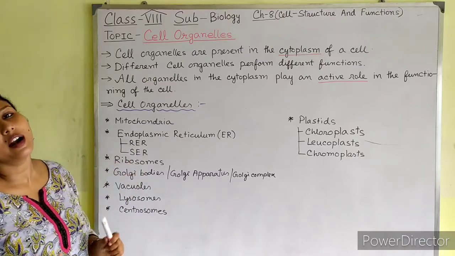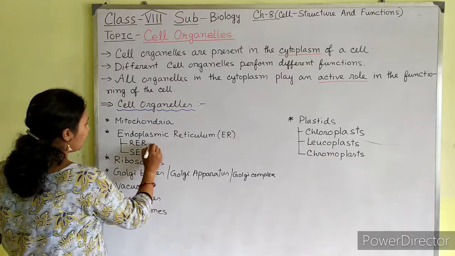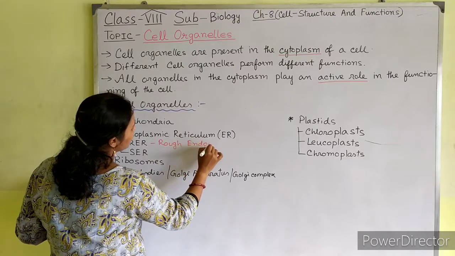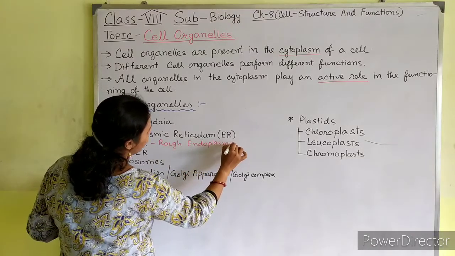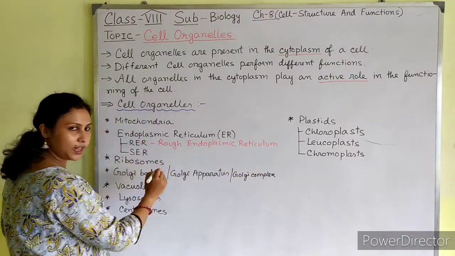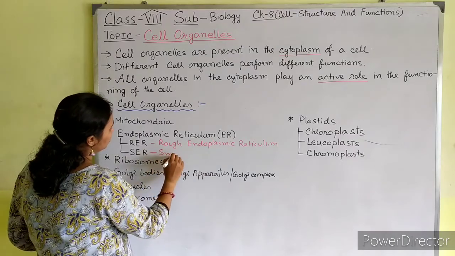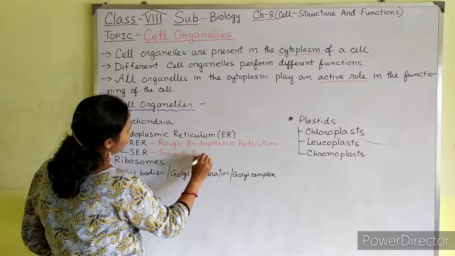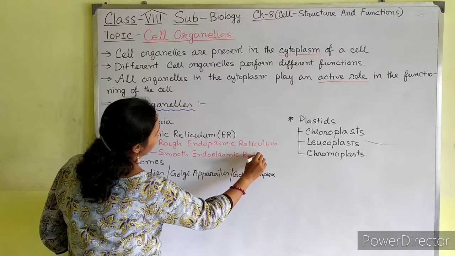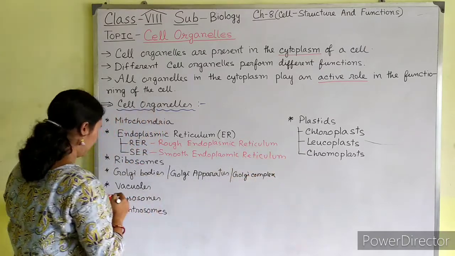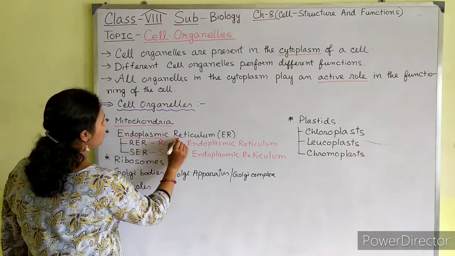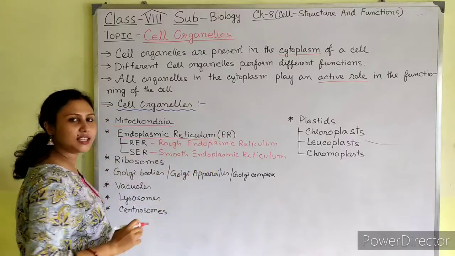RER stands for rough endoplasmic reticulum, and SER stands for smooth endoplasmic reticulum. So first we will learn about mitochondria, then about endoplasmic reticulum, which is abbreviated as ER.